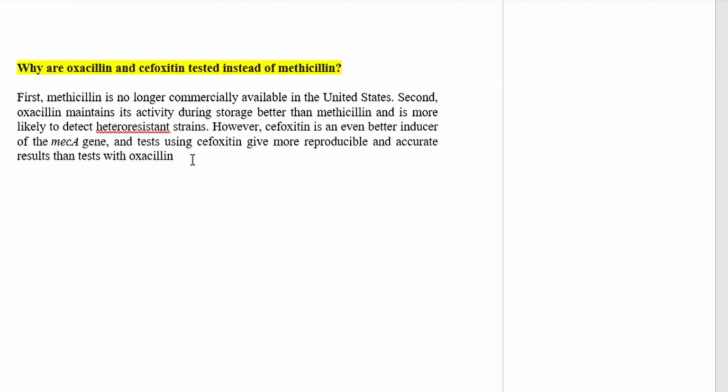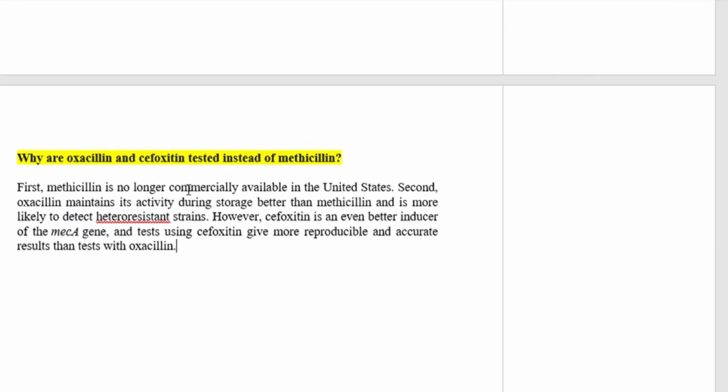That's why cefoxitin discs are used instead of methicillin, even though the organisms are called methicillin resistant staphylococci. The name is only for the historical value, and this is all that I could grab from the website of the CDC.